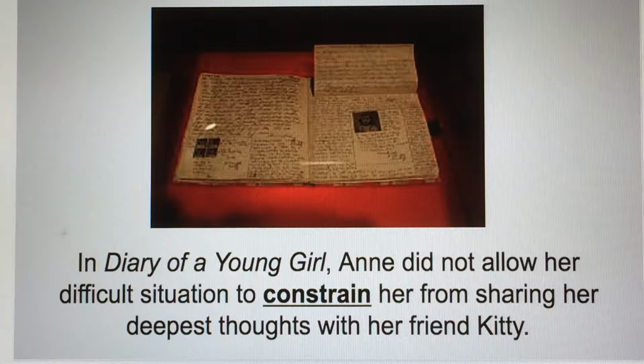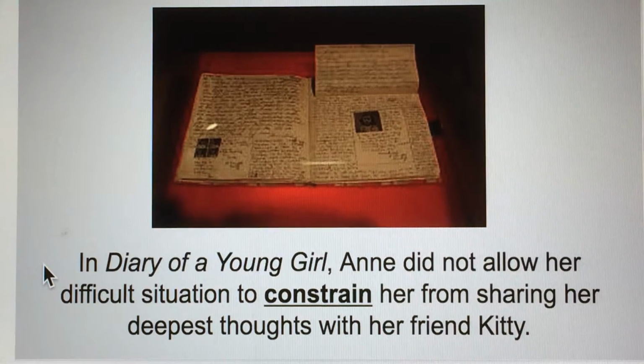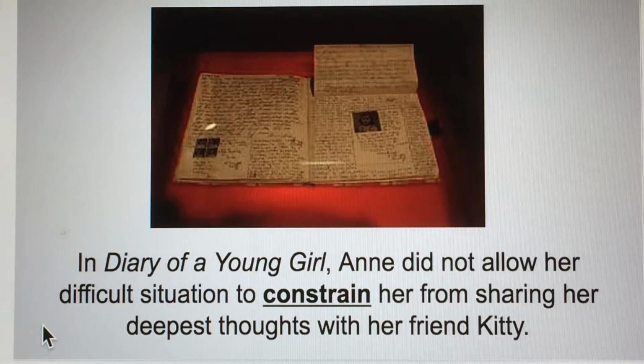So some of you read The Diary of Anne Frank, The Diary of a Young Girl. So we can say, in Diary of a Young Girl, Anne did not allow her difficult situation to restrain her. So it didn't limit her, didn't restrain her, didn't stop her from sharing her deepest thoughts with her friend Kitty. And for those of you who read the diary, Kitty is her name for her diary. Okay.